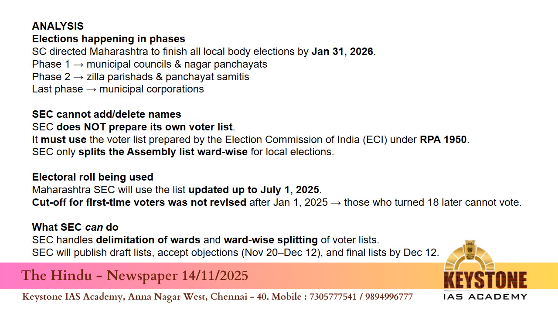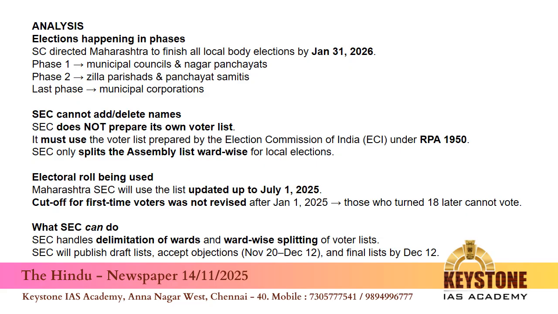So the key argument here is, yes, the State Election Commission cannot add names to the voter list or delete names. Please note here, SEC cannot add or delete names in the voter list. Why? Because the voter list is prepared by the ECI, Election Commission of India, under the Representation of People Act 1950. So what does SEC actually do? SEC uses the Assembly voter list which was prepared by the Election Commission of India. So SEC separately can't add or delete names in the voter list.